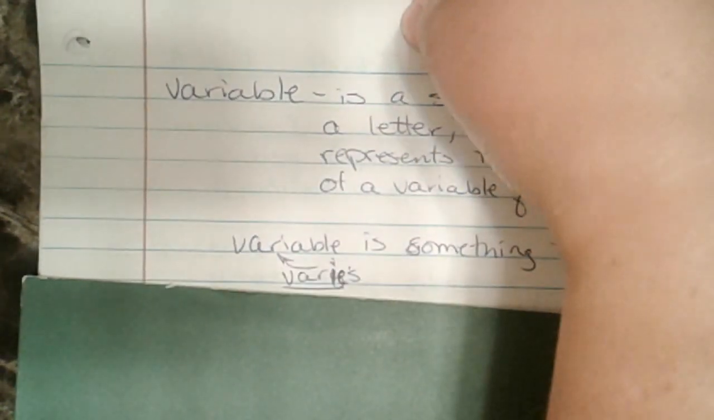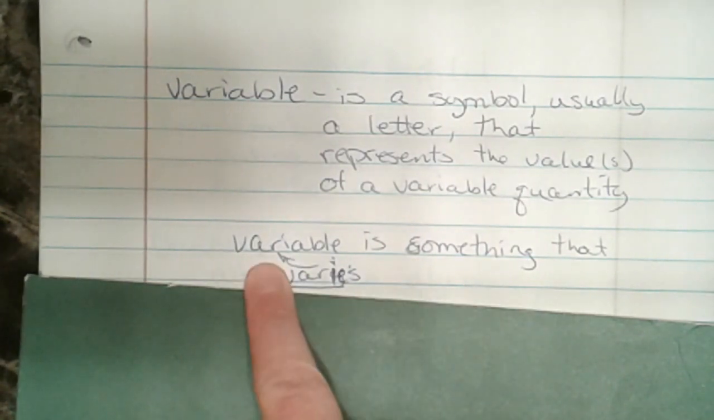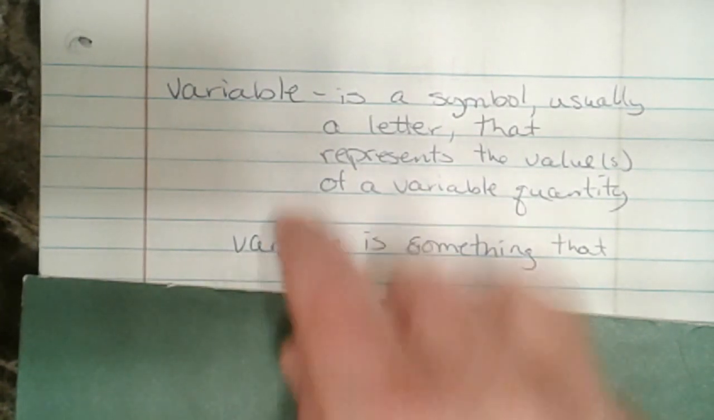Sorry for the shakiness. We're going to figure this out. So a variable is something that varies. First part of variable, look, it varies. Isn't that cool? Is it the prefix? Yeah, I think it's prefix. Or is it the suffix? I think it's prefix.